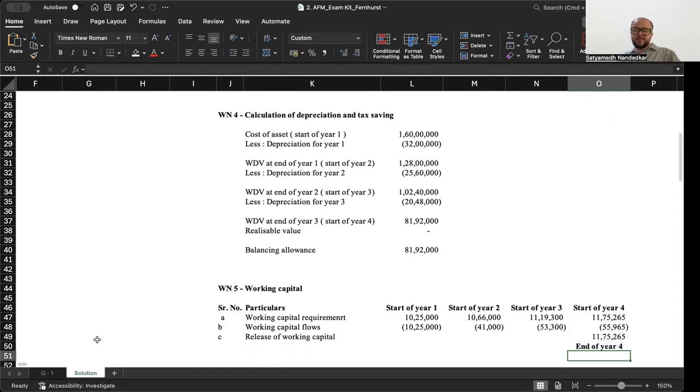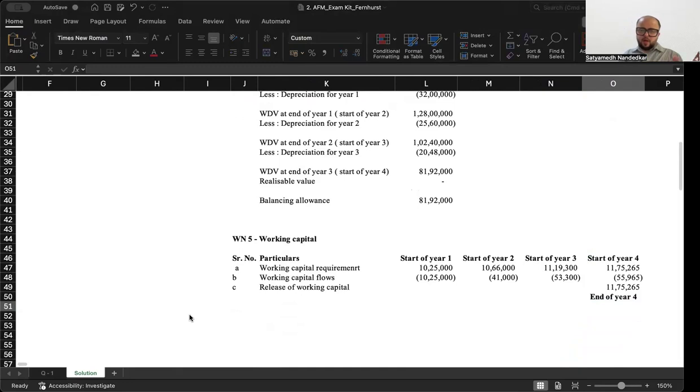So that is the basic expectation of working capital calculation. Now I think we should proceed to the calculation of net present value. Here, there are two approaches that we can take. One is the profit-based approach. The other one is the cash flow-based approach. I'll show you both the approaches.